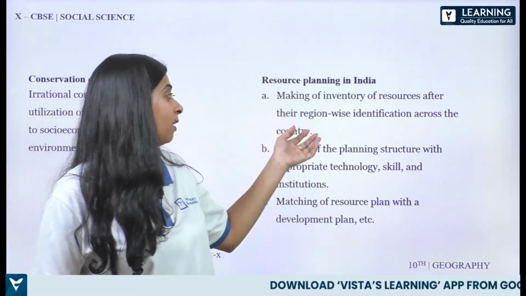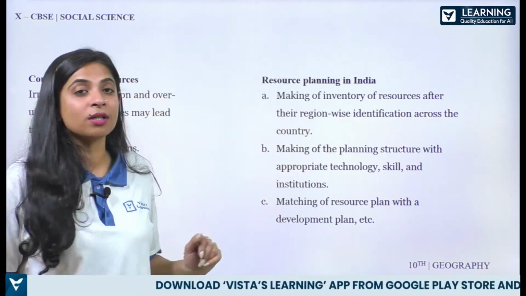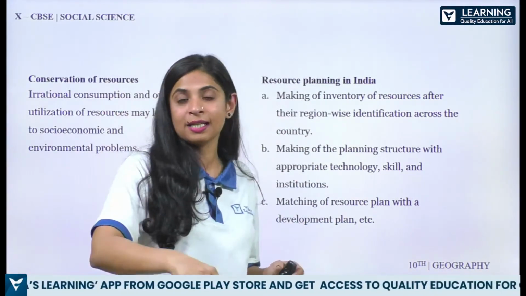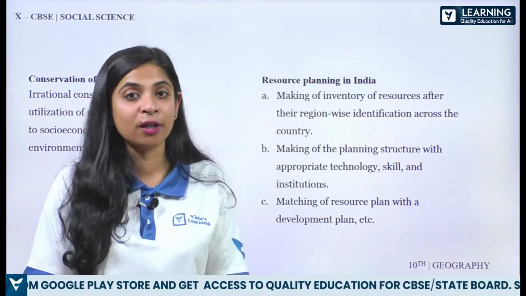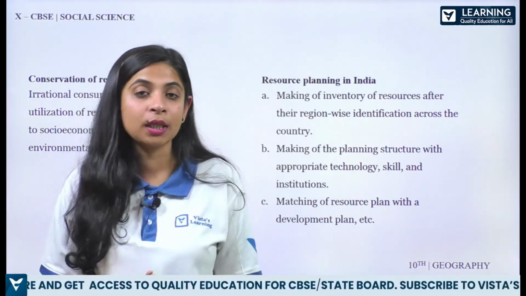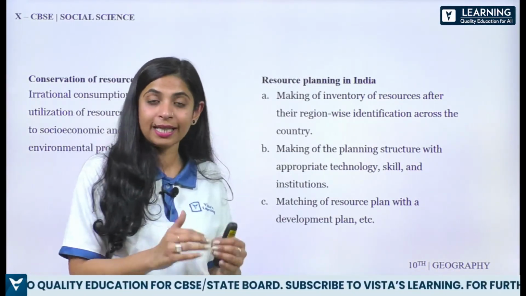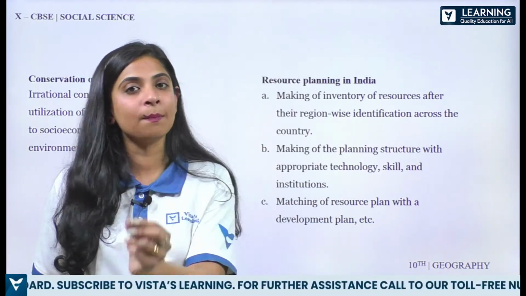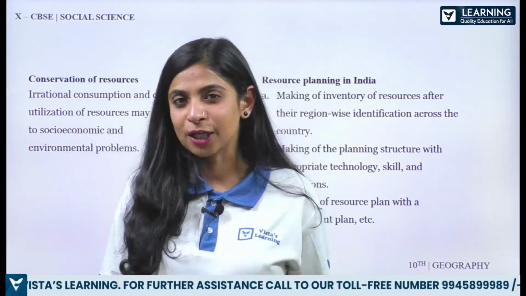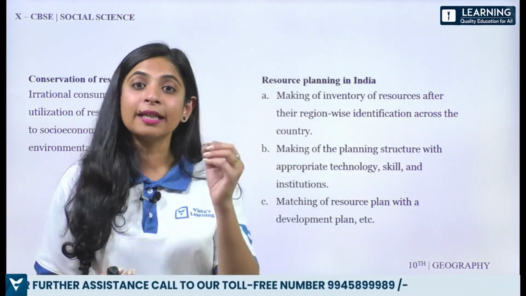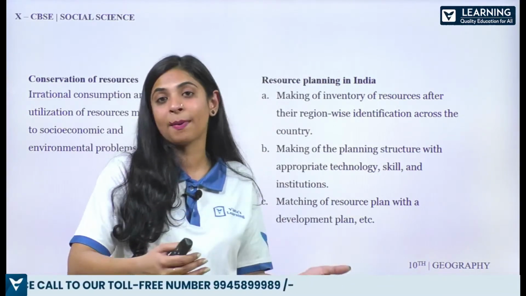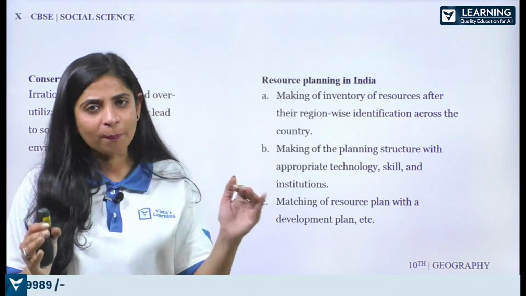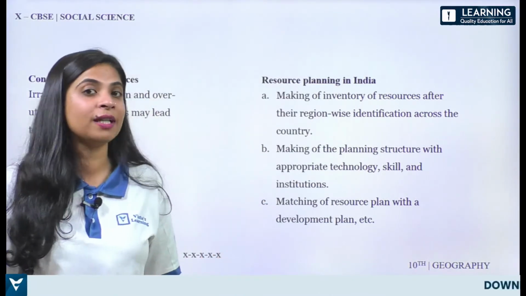After that, the region-wise identification across the country. So basically you sit down, you do survey, you assess which land is comprising which kind of soil and then which kind of activity we can do. So basically पूरे लैंड को अच्छे से समझना, किधर एग्रीकल्चर हो सकता है, किधर हम बिल्डिंग्स बना सकते हैं, किधर एग्रीकल्चर नहीं होगा तो फैक्ट्री खड़ी कर देते हैं, किधर लेक है या वाटर बॉडीज़ हैं जिसके पास हम इंडस्ट्री सेटअप कर सकते हैं. So you have to properly be aware of the kind of the land.